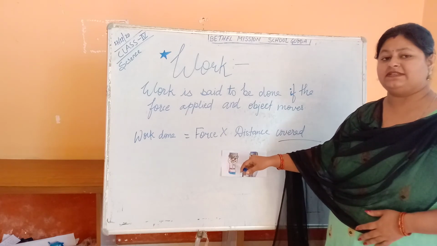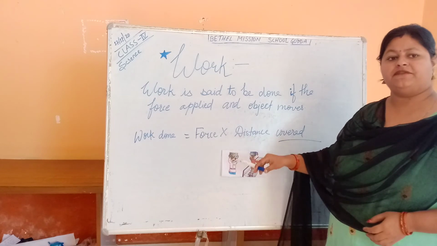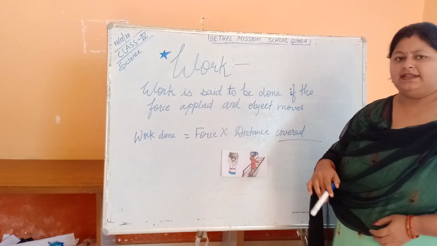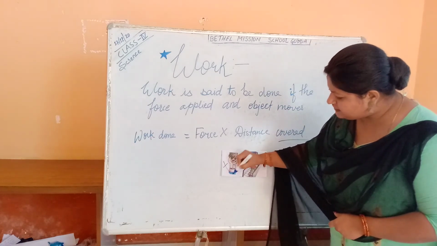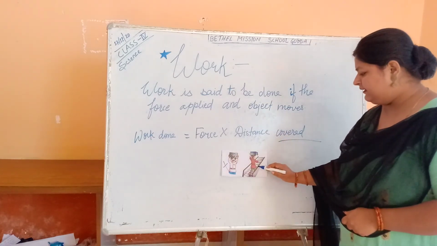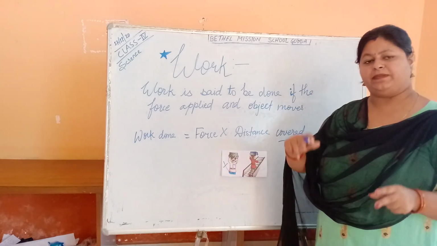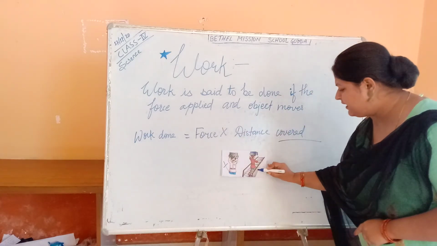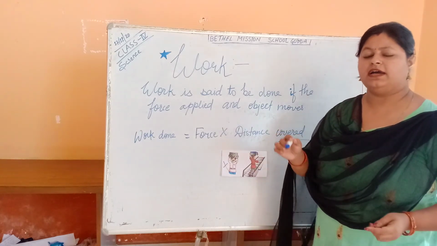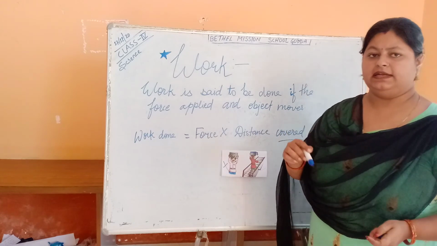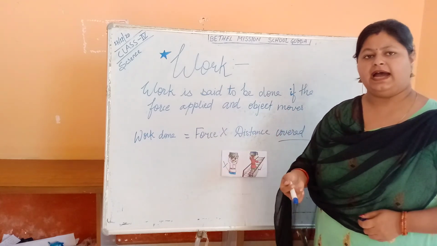the work is not said to be done because he is not doing anything. The object is not moving from one place to another. So the work is not said to be done. Here work is not said to be done. Okay. But here he is taking the baggage and he is moving from one place to another. Here work is said to be done. So what is work? Work is said to be done only when the object moves from one place to another.